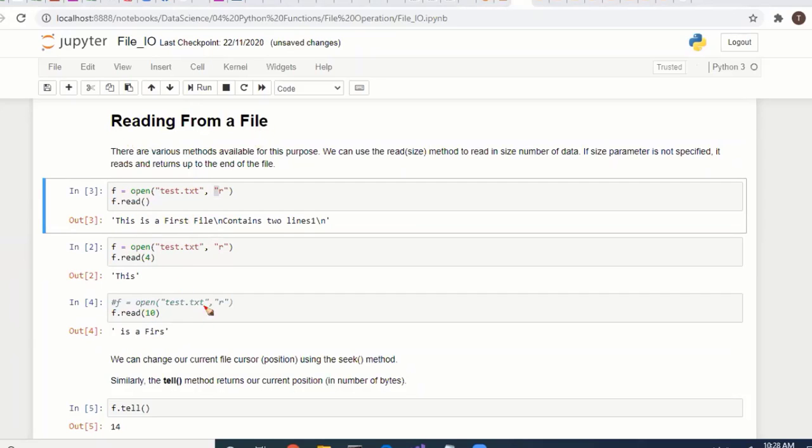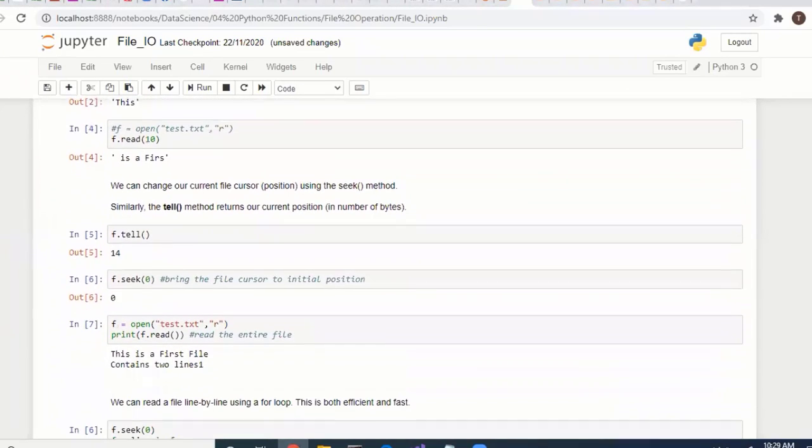Okay, so the cursor position always starts from 0. If you specify 4, the cursor will come here. After you specify 10, the next 10 characters are read. Now the cursor is in this position. If you specify anything, it will read from there only. If you want to know where the cursor is, you can use the f.tell function. The cursor position will be printed. Seek again, it goes to the 0th position, the initial position.